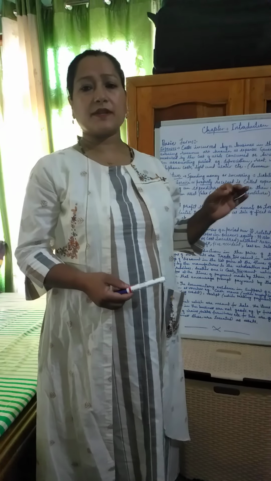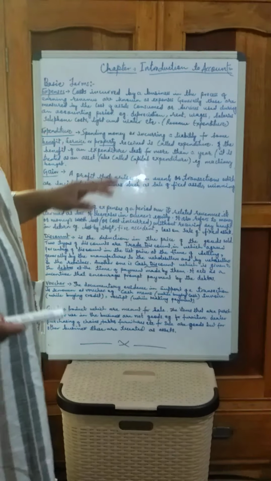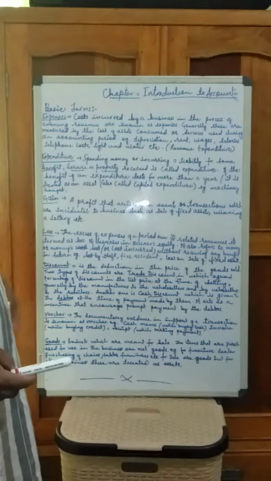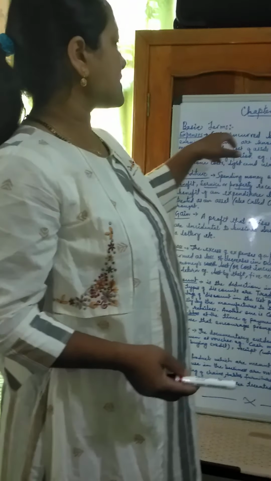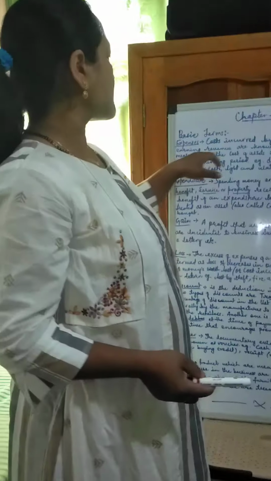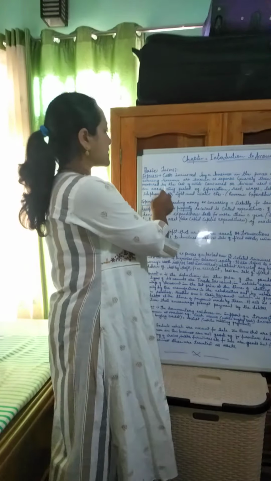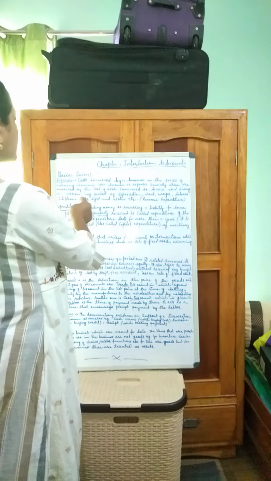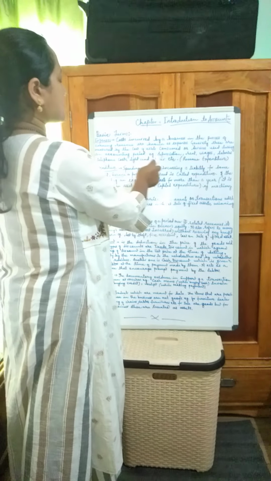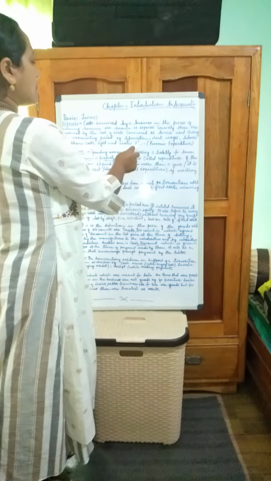From there we will be learning basic terms. Okay, so basic terms, the remaining portion. The first one is expenses. Now what are expenses? Costs incurred by a business in the process of earning revenue are known as expenses. Generally these are measured by the cost of assets consumed or services used during an accounting period. Examples: depreciation, rent, wages, salaries, telephone cost, light and water, etc.